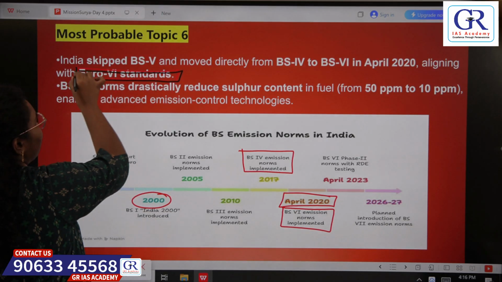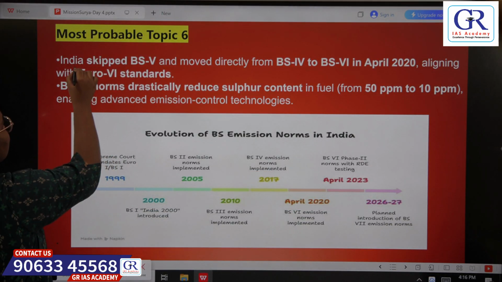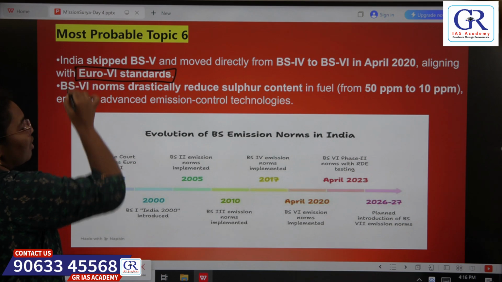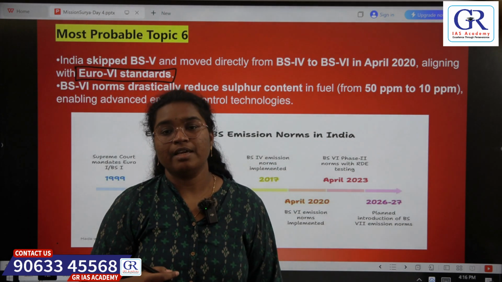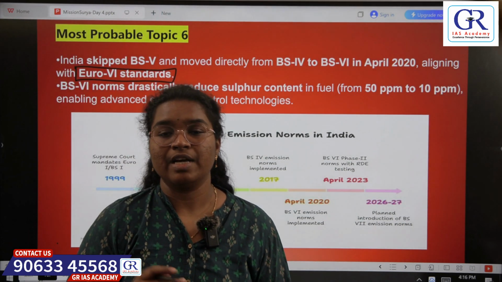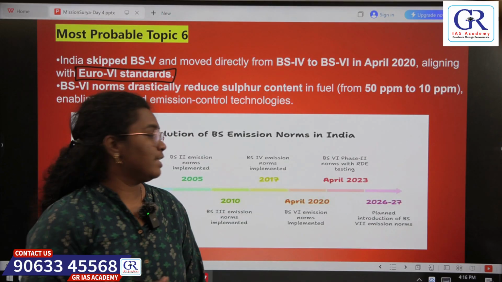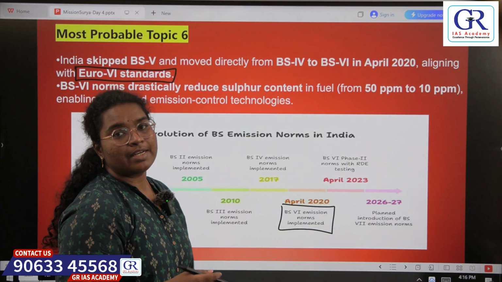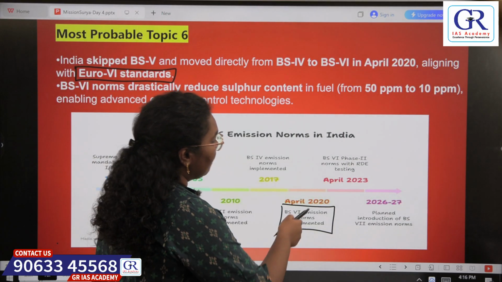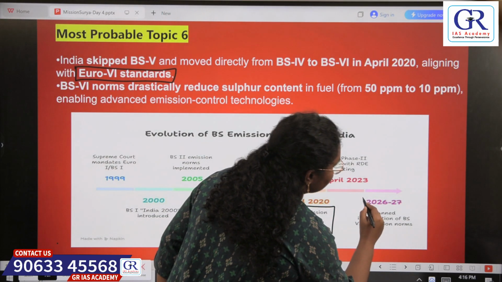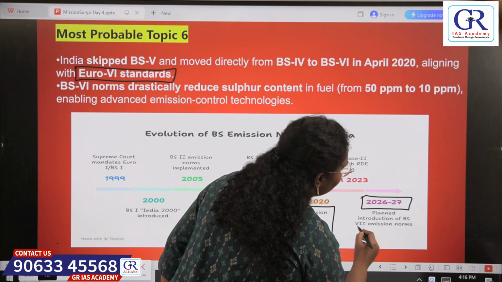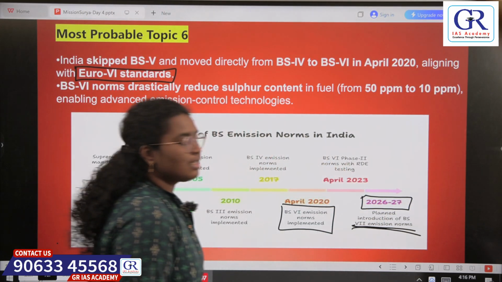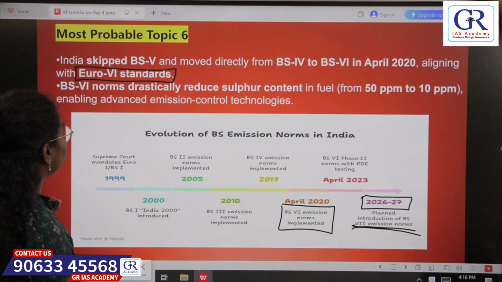So in order to comply with the global standards, that is the European standards, and also to speed up the reduction of air pollution, we skipped the 5th stage and entered the 6th stage directly. And this 6th stage was implemented in 2 phases. And in 2026-27, there is a plan for the introduction of 7th stage emission norms.